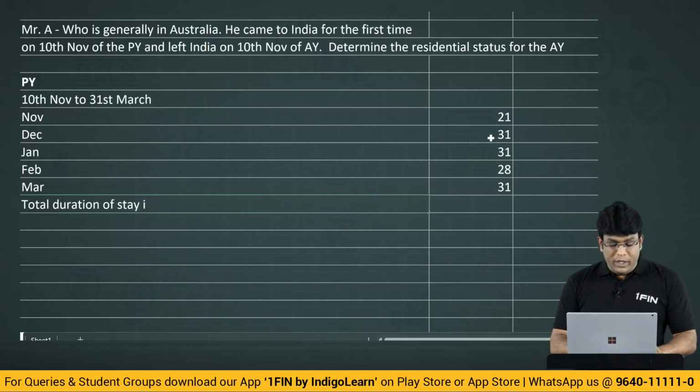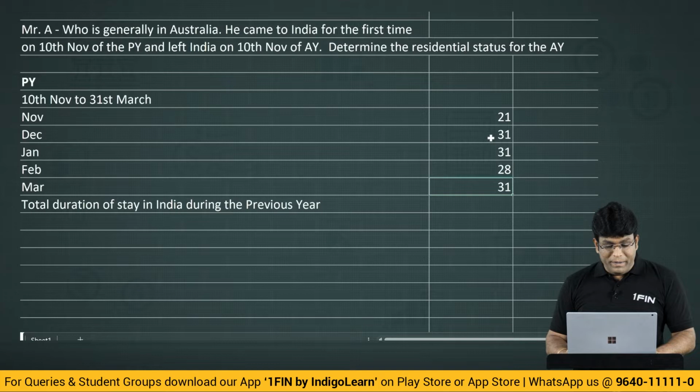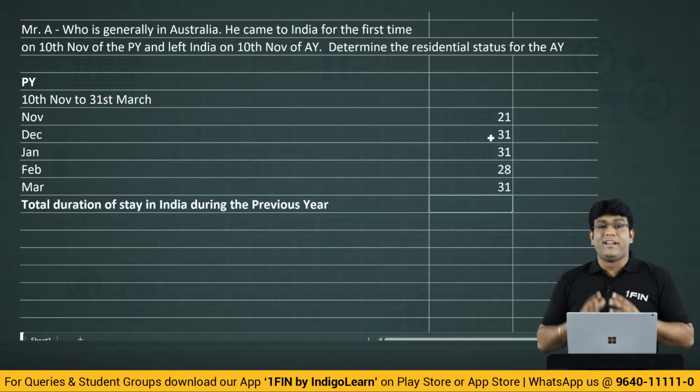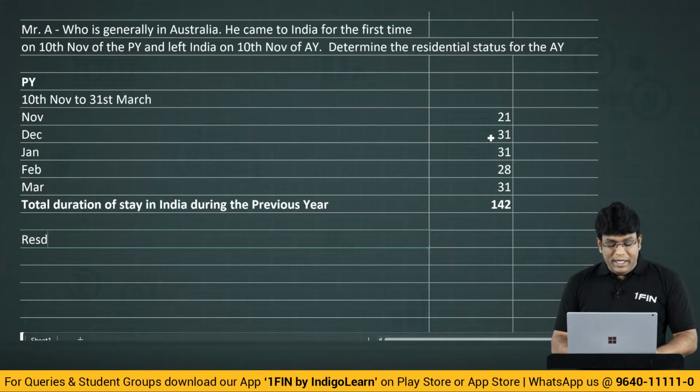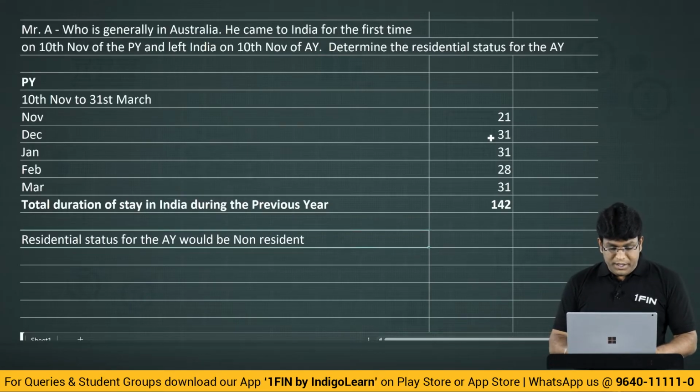And total duration of stay in India during the previous year. During what, my dear friends? Previous year. Ultimately, I am concerned about how many days they are there in India during the previous year only. Total is coming to 142 days. My straight away answer would be residential status for the assessment year would be non-resident.